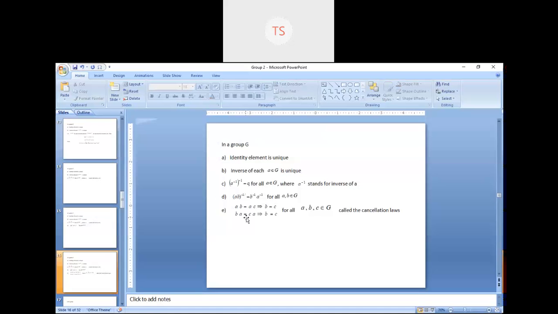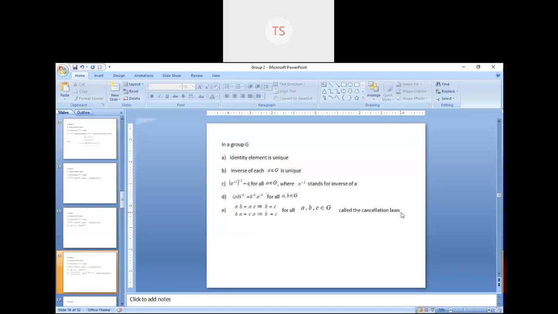Yes, the order. Because in the first line, A is in the first place, and in the second line A is in the second place. That means you can cancel the first place if they are equal, or you can cancel the second place if they are equal. So AB is equal to AC implies B equals C. Again, BA is equal to CA implies B equals C, and this is known as the cancellation law in group theory. So these are 5 important properties of a group.